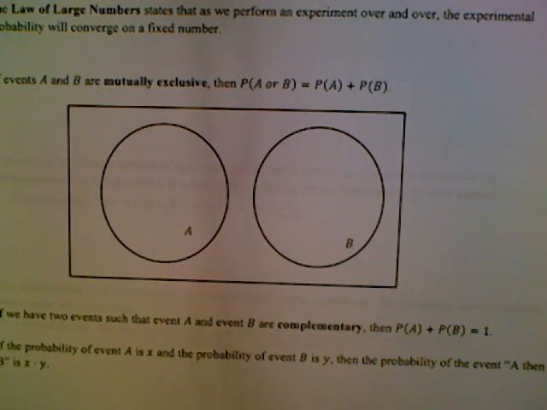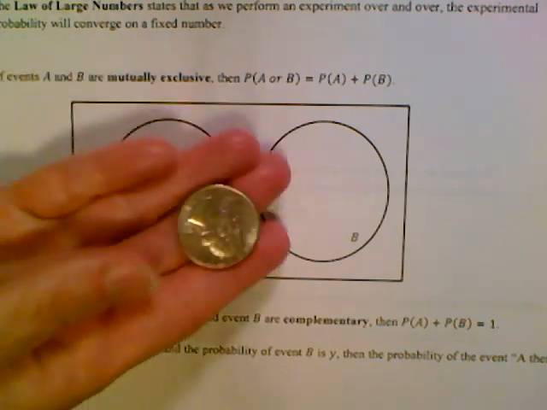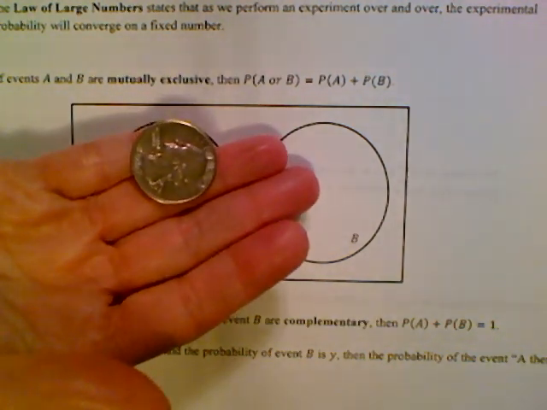Hello, this starts 7.3, Concepts Related to Chance. A numerical value that represents the degree to which we believe that an event will or will not happen is called the probability. So in other words, I look at the number of favorable outcomes over the total number of outcomes. So if I talk about flipping a coin, I have two possible outcomes, heads and tails. A favorable outcome is getting a heads. So the probability of flipping a heads is 1/2, because there's 1 heads out of 2 total possible outcomes.